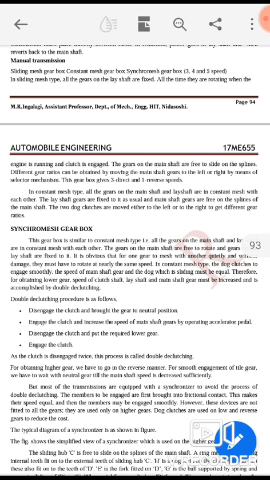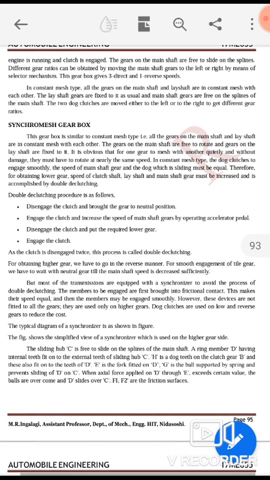The two dog clutches are moved either to the left or right to get different gear ratios. Here dog clutches are used which will be moved either left or right to get different gear ratios as per our requirement. Here dog clutch will be moved left and right. Now the synchro mesh gearbox you are having here.